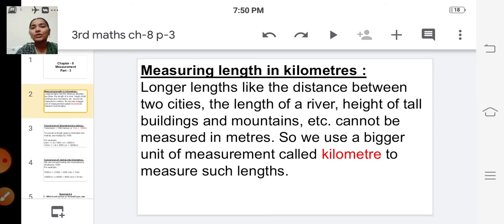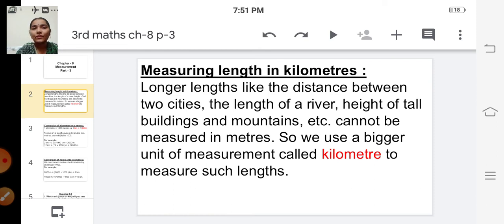If we are going to find out the distance between Chennai and Trichy, can we find it in meters? It is impossible. So we use one unit to measure such a long distance, and that is called kilometer.